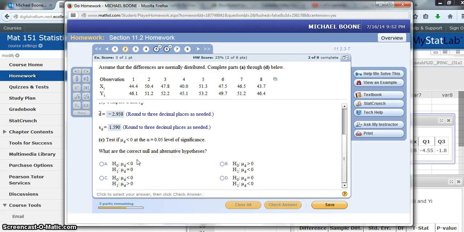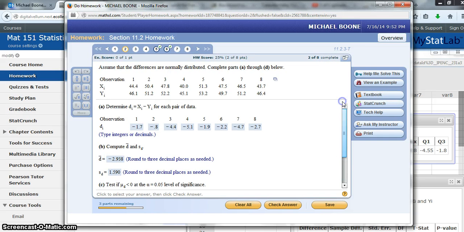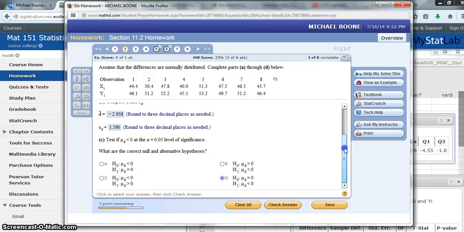Now we're going to state the hypotheses. The null is always that the mean difference is equal to 0, and there's only one alternative to pick. Our alternative is saying that it's less than 0. It looks like it's less than 0, so test if MD is less than 0. There we go. Again, our mean difference is always equal to 0, and they told us less than 0.